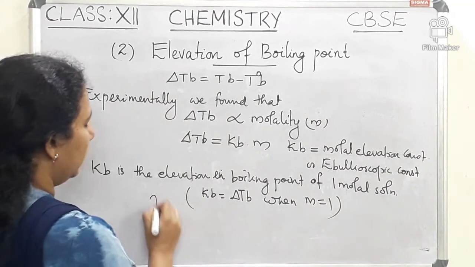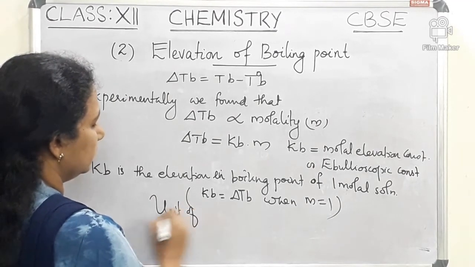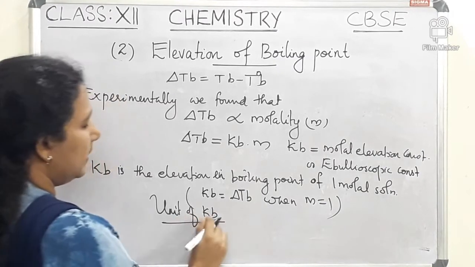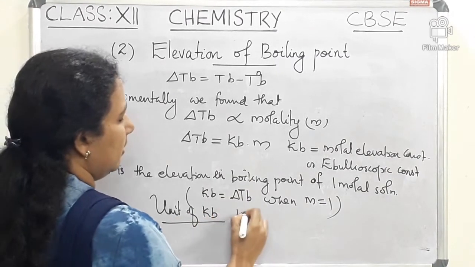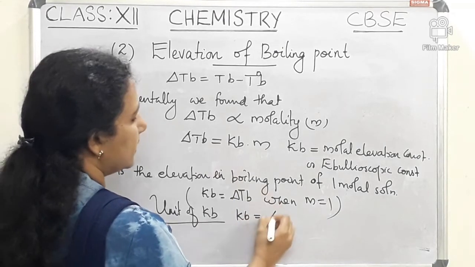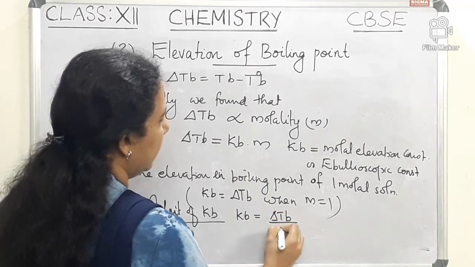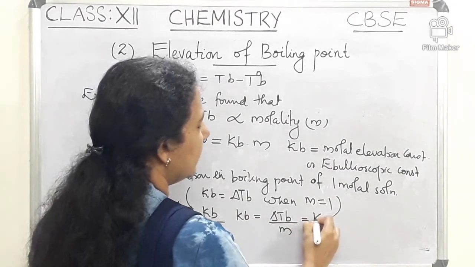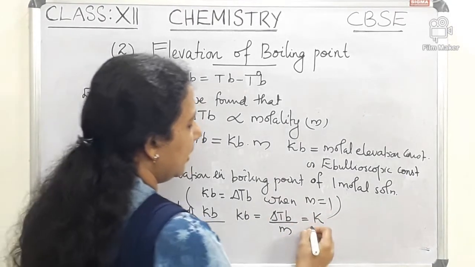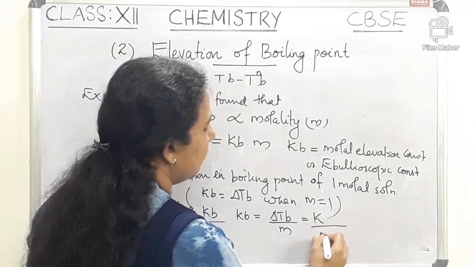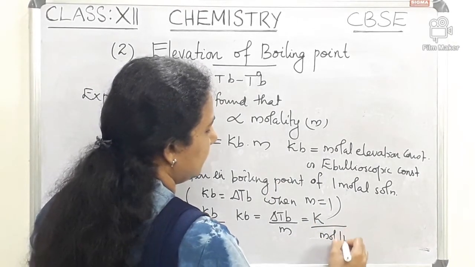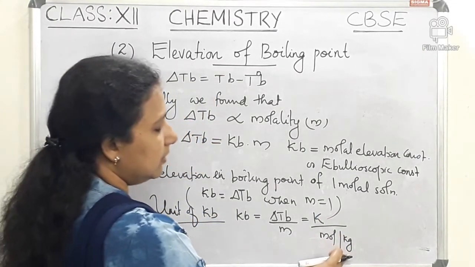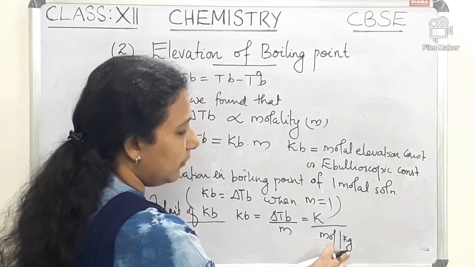Now let us see the unit of Kb. Kb is equal to delta Tb divided by m. Delta Tb is a temperature, always taken in Kelvin, and molality is mole per kilogram, that is, number of moles of the solute per kilogram of the solvent.